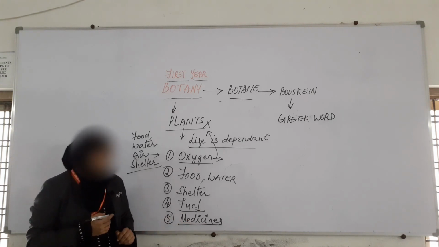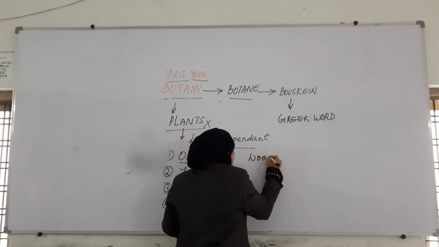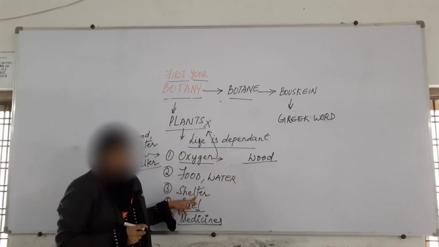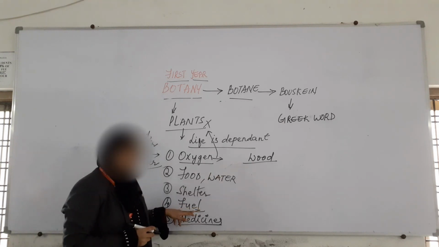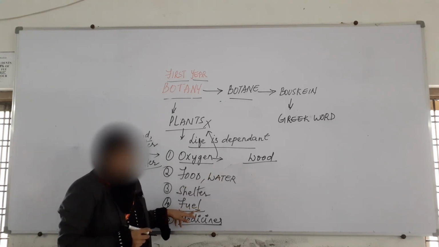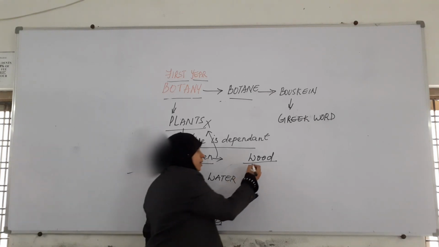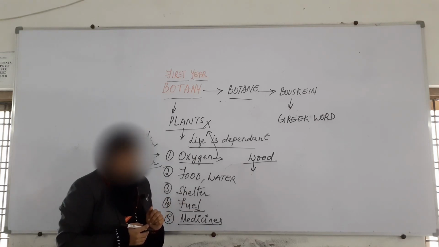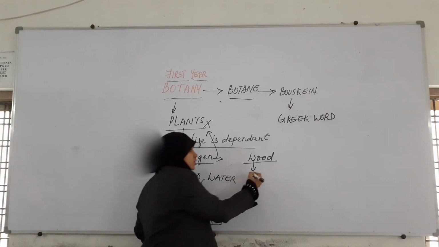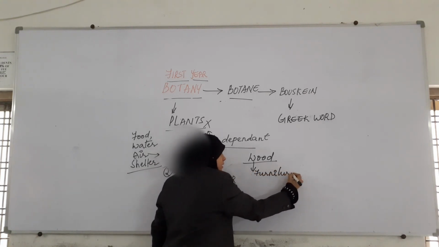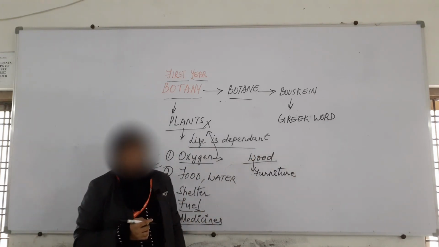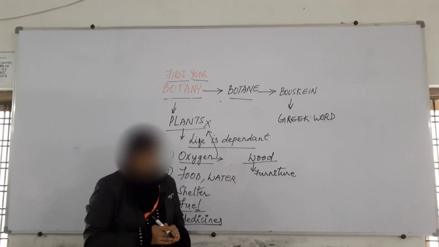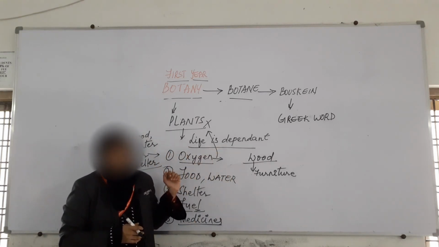Apart from these medicines, plants also give us wood. This wood can also be used for shelter, for building homes. This wood can also be used as fuel. These are the basic things which we get from the plants for survival. But apart from these, other necessities like furniture are also provided to us by the plants. So these are the basic things for which we are dependent on the plants.